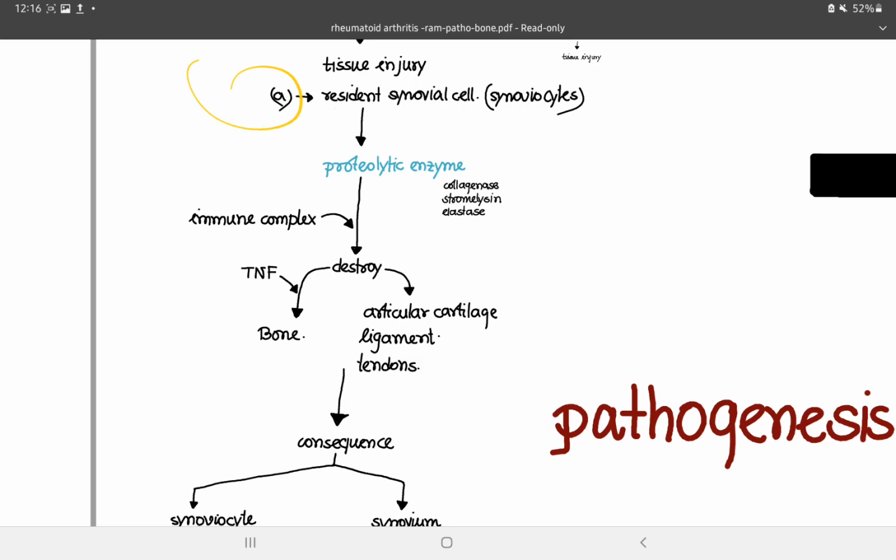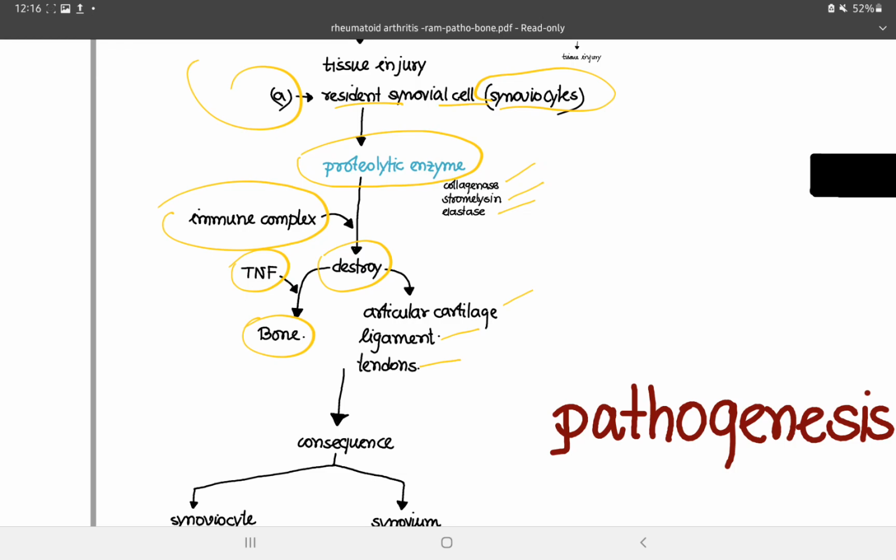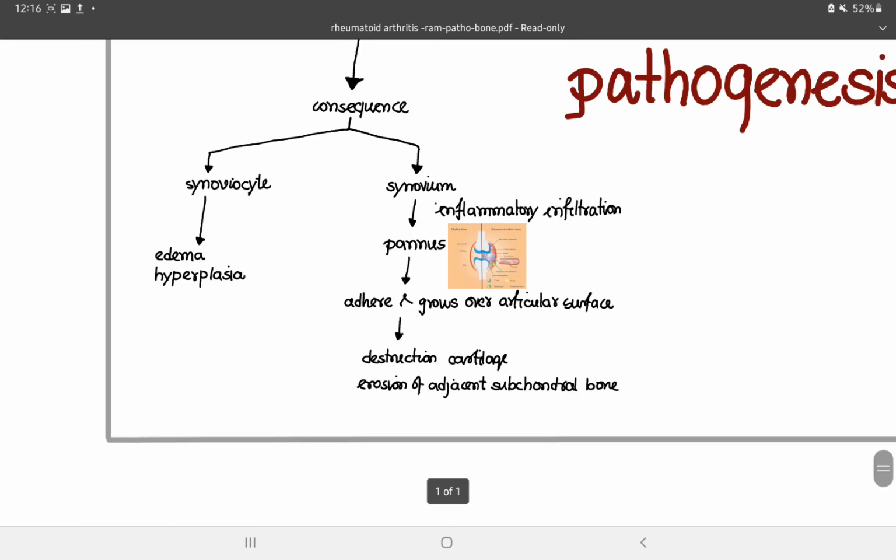And there is activation of the resident synovial cells called the synoviocytes. They will release the proteolytic enzymes, that is collagenase, stromelysin and elastase. With the help of the immune complex, they will cause destruction, and with the TNF they will destroy the bone, and they also destroy the articular cartilage, ligaments and tendons. The consequence is that in the synoviocytes there is edema and hyperplasia, and in the synovium inflammatory infiltration will occur, and then there is pannus formation which will adhere and grow over the articular surfaces, and destruction of the cartilage will occur and there is erosion of the adjacent subchondral bone.